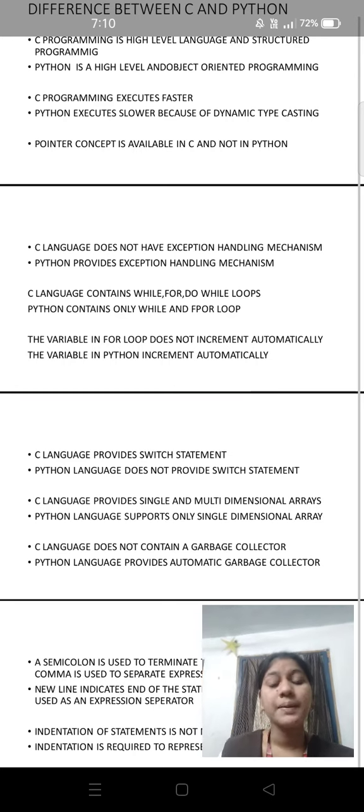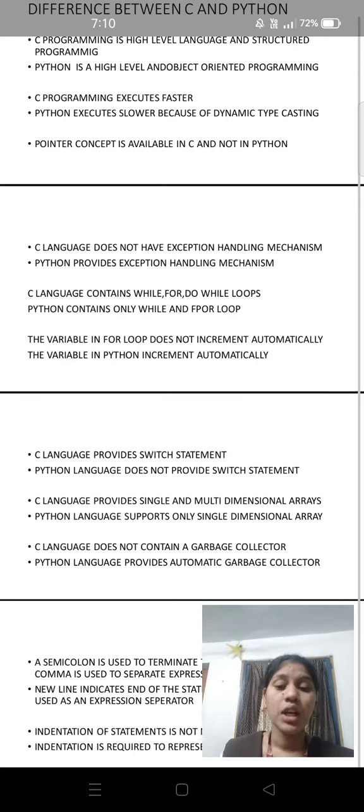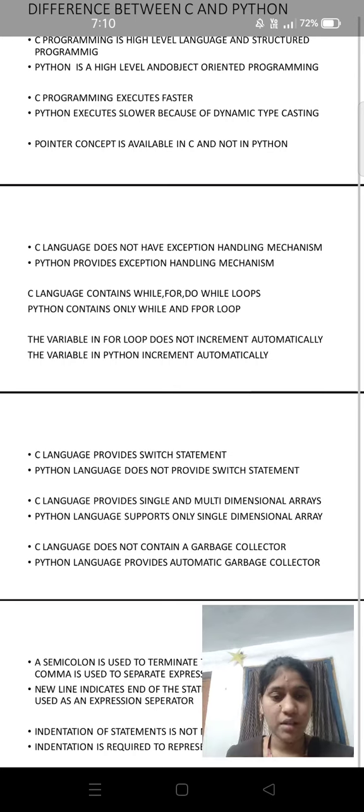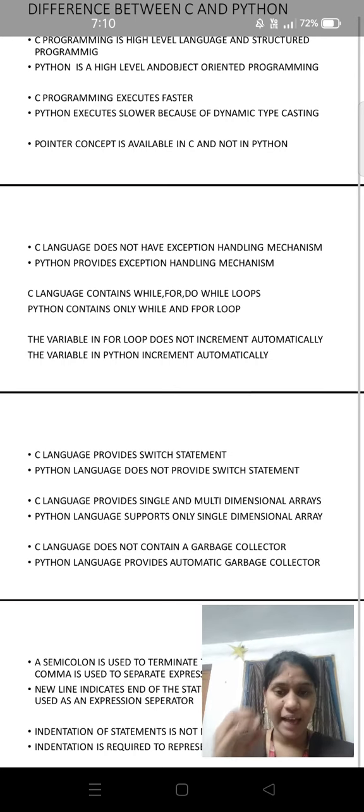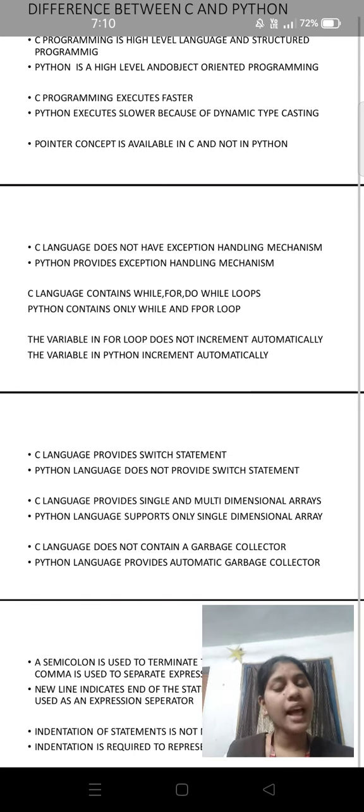In C language we assign a value to a variable, and that variable allocates some memory. Python also allocates memory, but if a variable assigned a value is not used further in the program in C, it will stay as it is and will not be discarded.